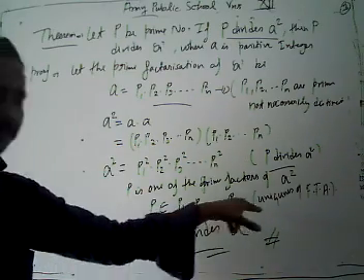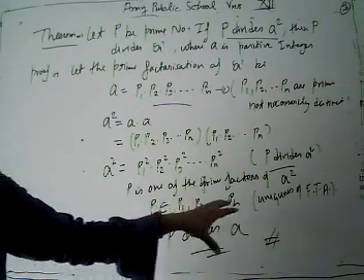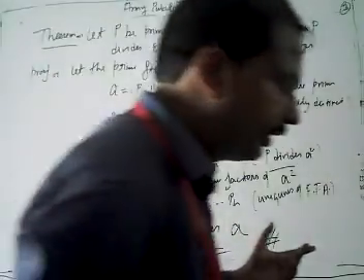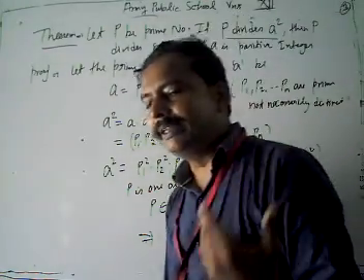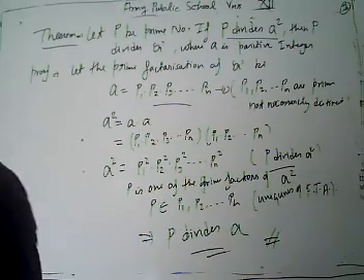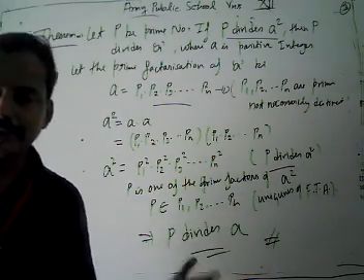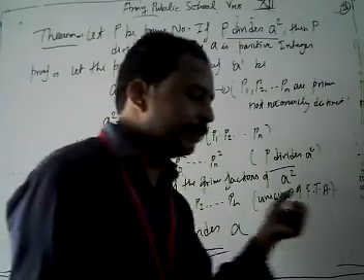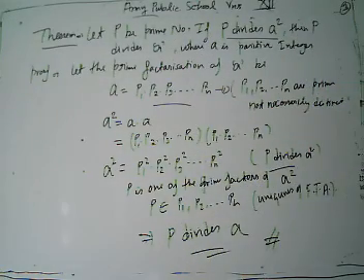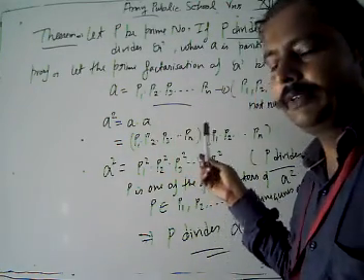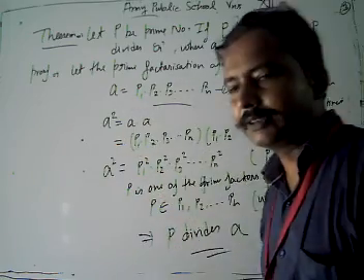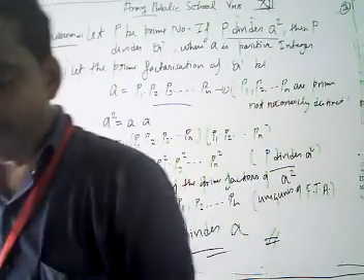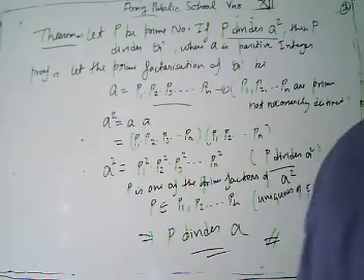p1, p2, ..., pn. Because our fundamental theorem of arithmetic guarantees that each and every number can be expressed as a product of prime factors, and this is unique apart from order. So our p is one of p1, p2, ..., pn. If p is one of them, then obviously p divides a. This is the proof of our theorem which we have discussed here.